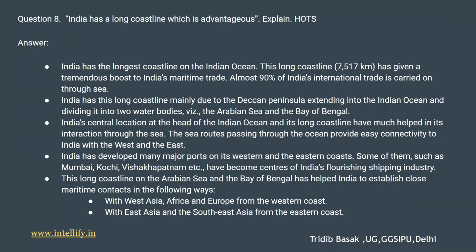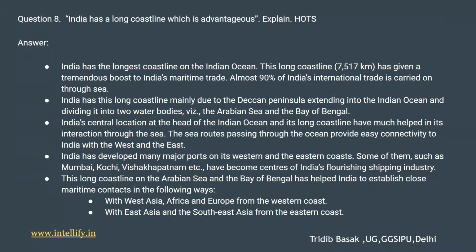Hence, it is important. The second point is, India has a long coastline mainly due to the Deccan Peninsula extending into the Indian Ocean and dividing it into two water bodies, the Arabian Sea and the Bay of Bengal. The third point is, India's central location at the head of the Indian Ocean and its long coastline much helped its interaction through the sea. So the sea routes passing through the ocean provide easy connectivity to India with the west and with the east as well. The fourth point to support the advantages of India's long coastline is, India has developed many major ports on its western and eastern coasts.